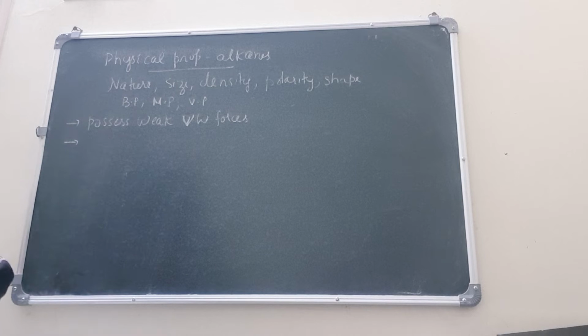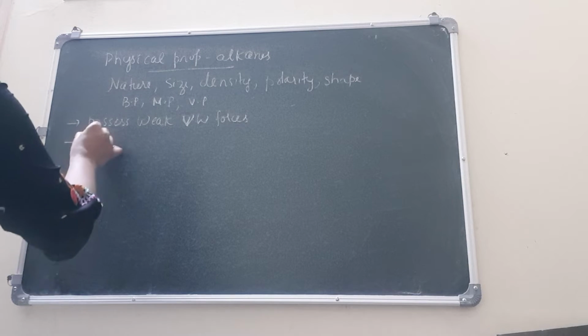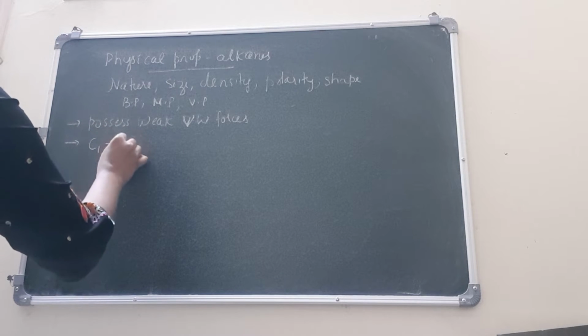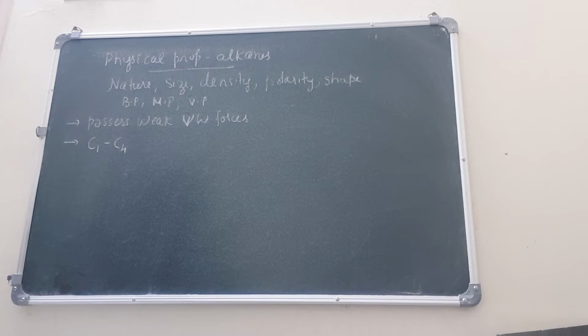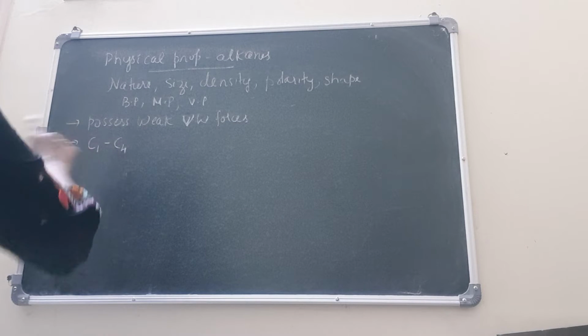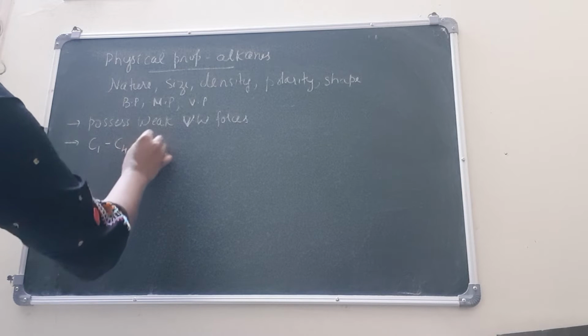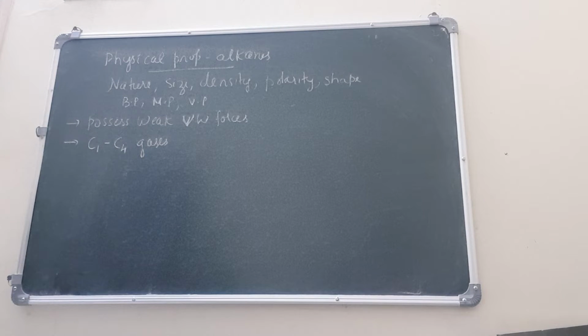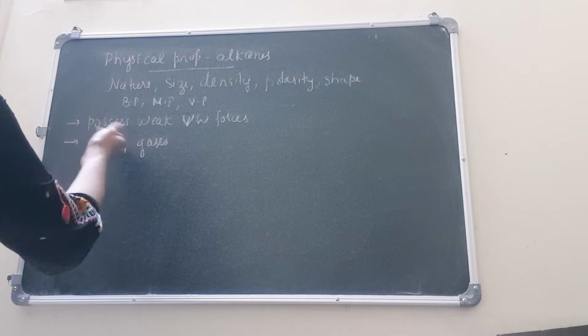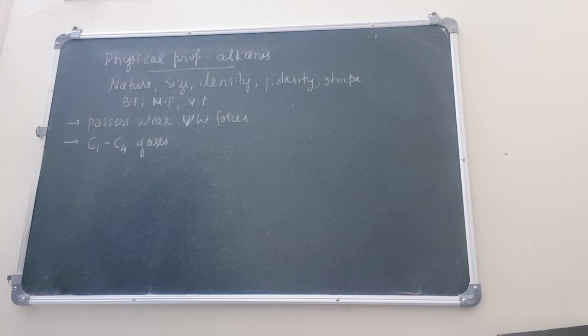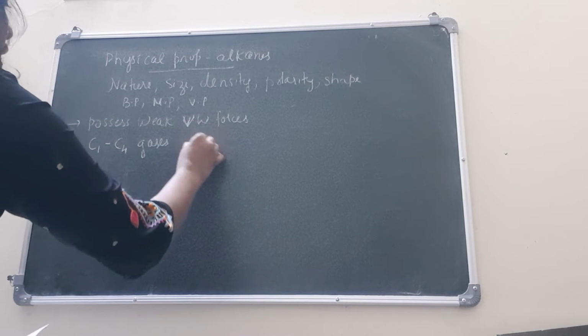Now, let us talk about the state. If there is only one or at the most four carbons, that is from methane to butane, they exist in the gaseous form. The molecules which are very light, containing only one carbon or a maximum of four carbons, from methane to butane, they exist as gases.